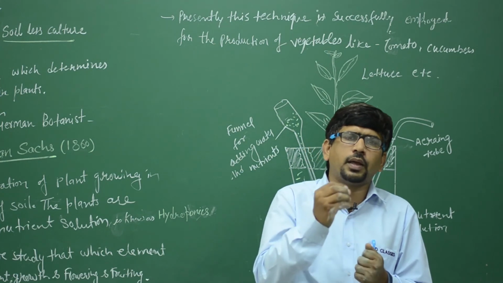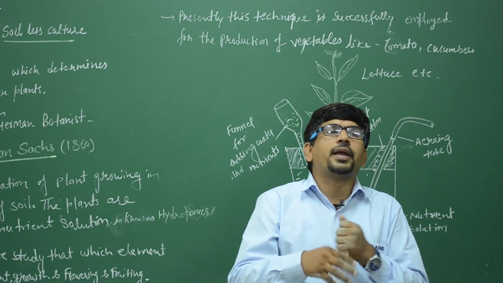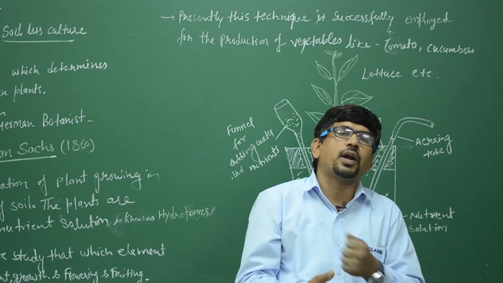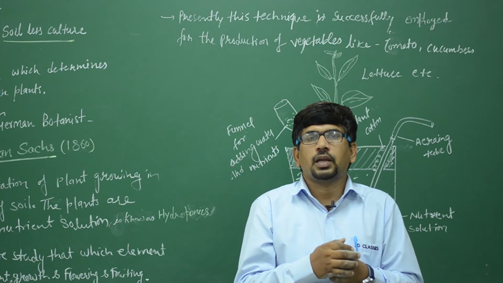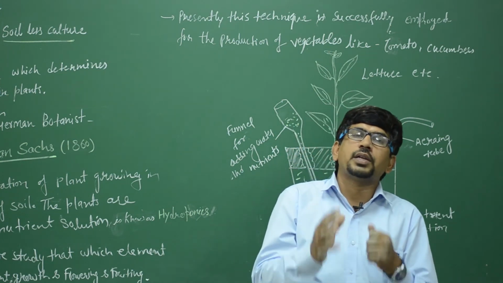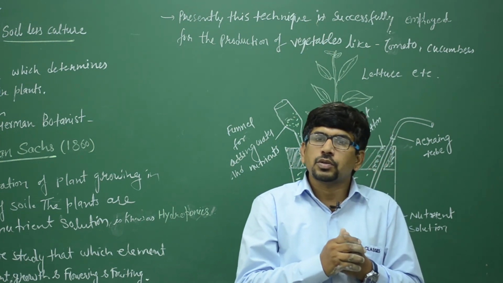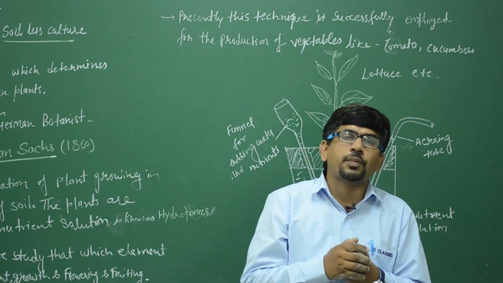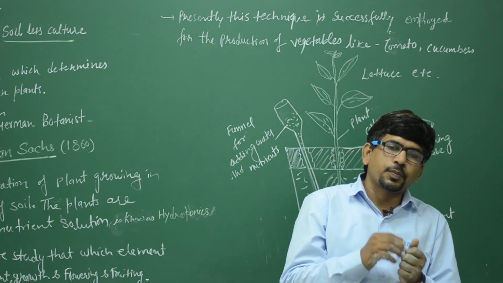The main important thing is that we are increasing the production, we are improving the varieties, and we are providing the nutrition artificially. With the help of this process we recognize which element is responsible for which type of function. So this is a very important method for vegetables and some herb plants.